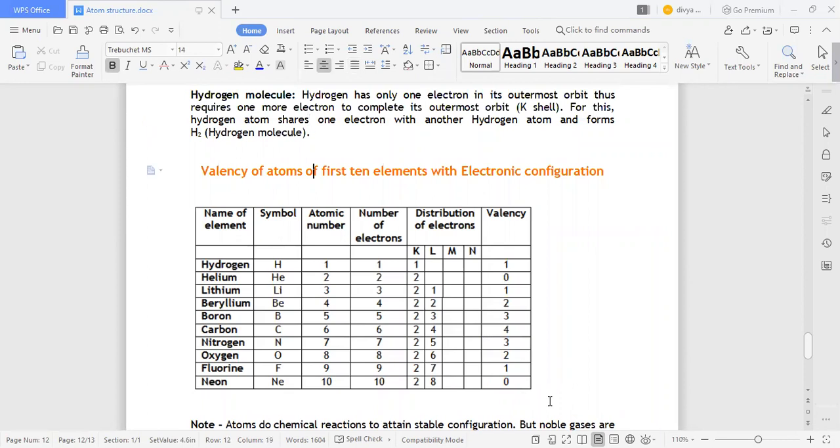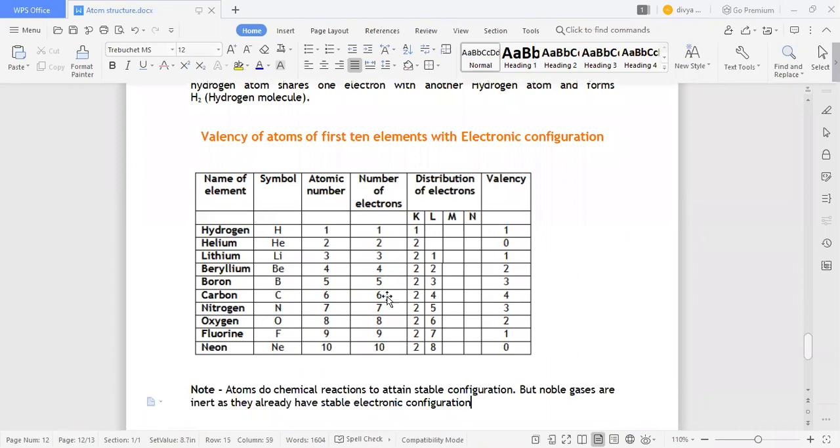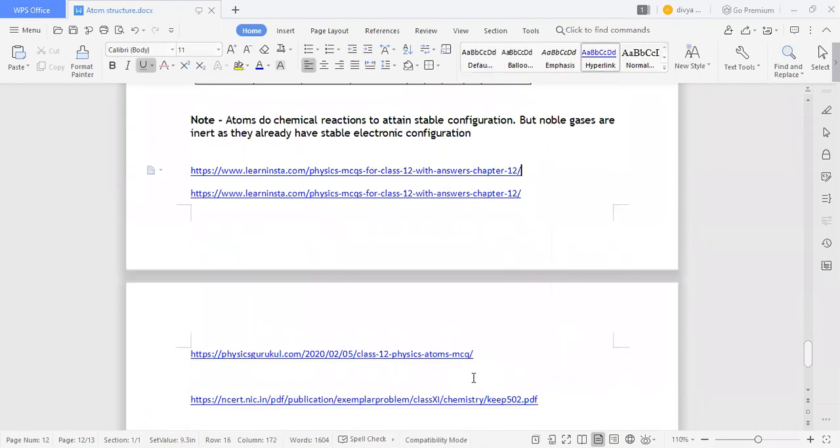Okay. So the valence of atoms of the first 10 elements and their electronic configuration are here. Hydrogen, atomic number 1, 1 electron, in the K shell it is also 1. Then helium, atomic number 2, electrons also 2, in the K shell also 2. See here, the atomic number of lithium is 3, number of electrons is 3, so 2 in the K shell and 1 in the L shell. Like that they have given.